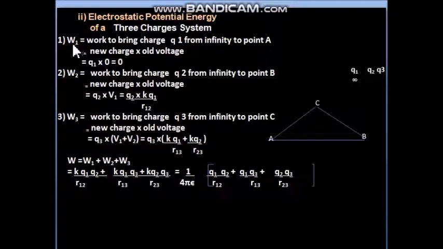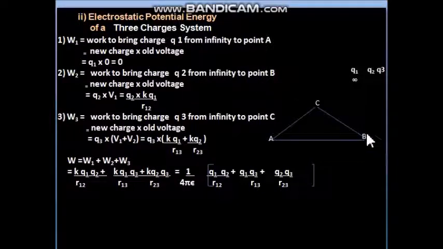So W1 is the work to bring charge Q1 from infinity to point A. So Q1 charge was here, we are bringing it to point A in this diagram. What is the work done in this process? So formula is new charge into old voltage. New charge means we have brought Q1, and before Q1, since no charge was present, so no voltage was present, so old voltage is 0. So this way Q1 into 0 gives us the answer 0, which is the usual procedure. Always the work to bring the first charge will be 0.